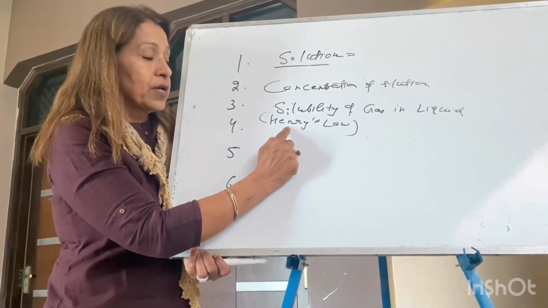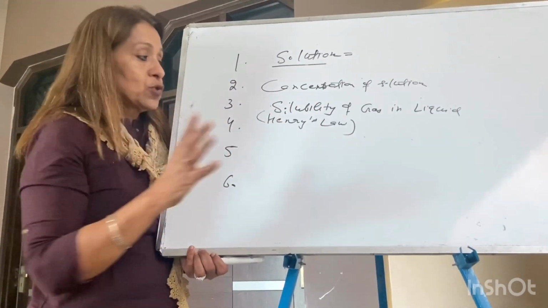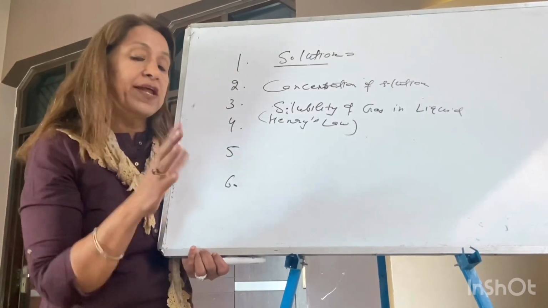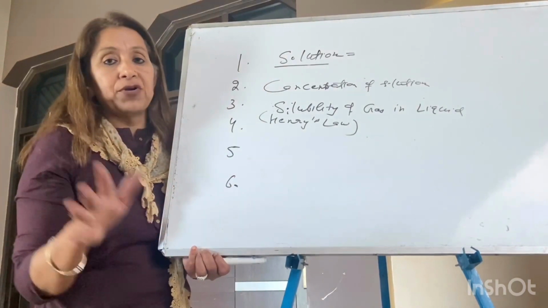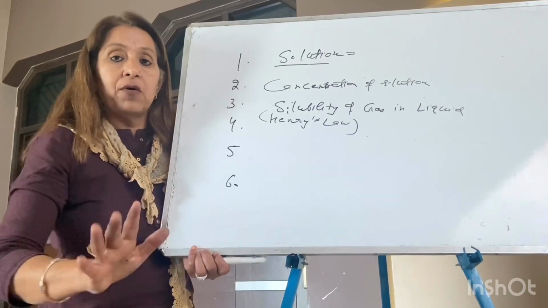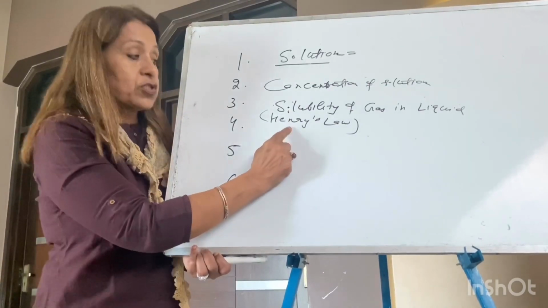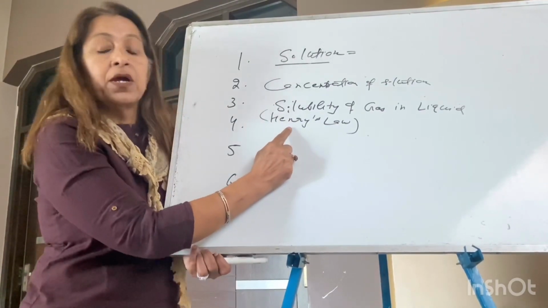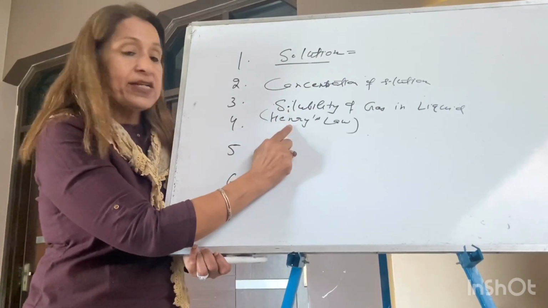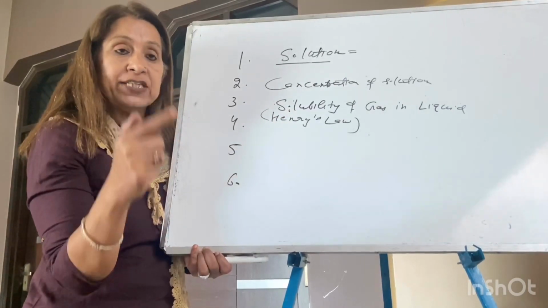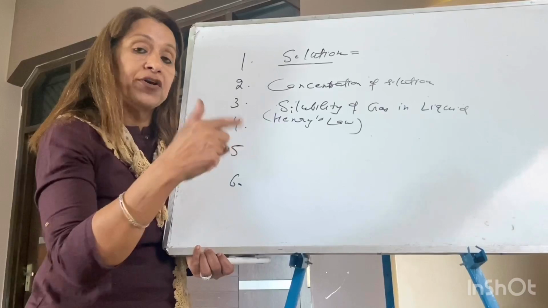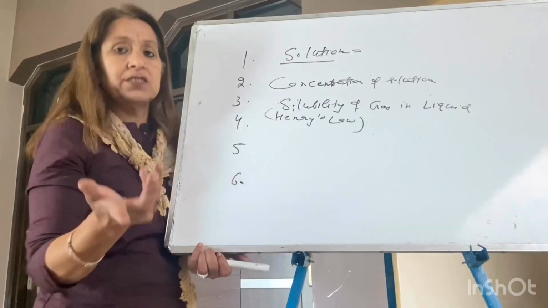So take the third topic very minutely: the statement of Henry's law, application, limitation, value of KH, temperature effect on KH, and the rest is numericals.